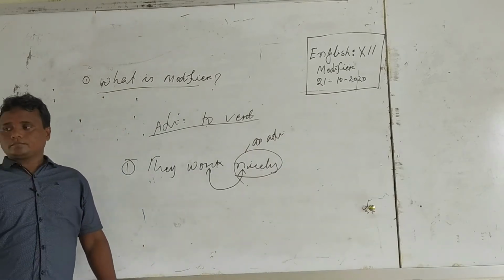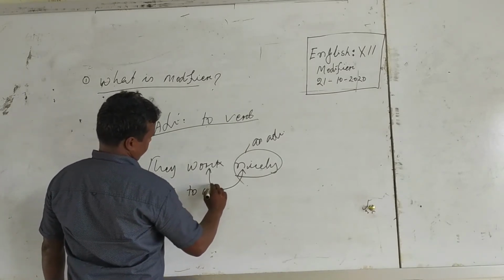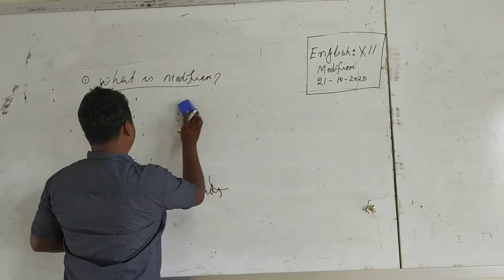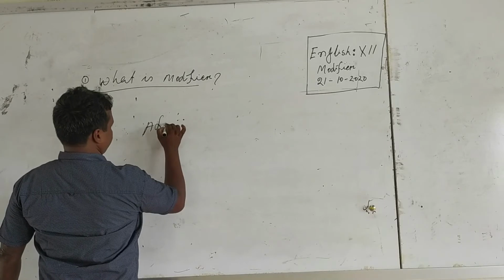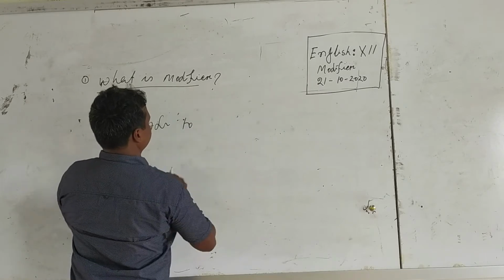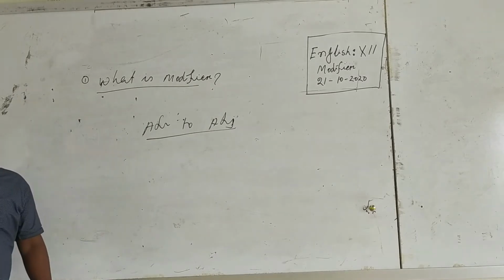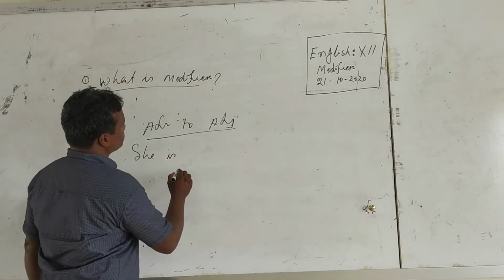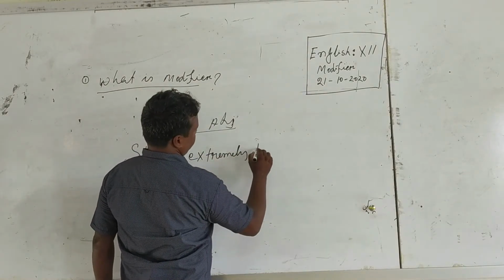Then adverb to adjective. She is extremely beautiful.